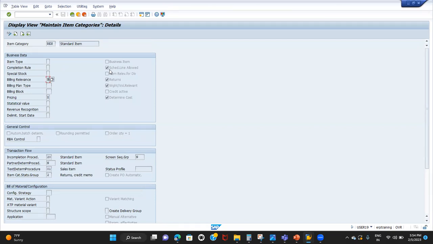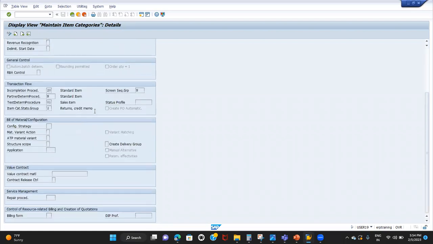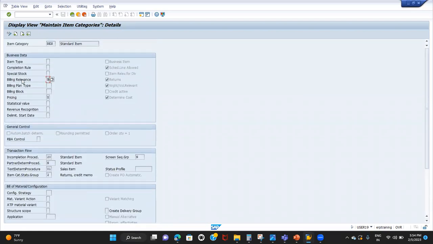Since a delivery document is created, the return delivery, the schedule lines are activated and the returns checkbox is activated. Because of this setting, the system understands that this item is relevant for return delivery, or returns. These are the main settings to remember. First is billing relevance, then schedule lines are allowed because we need delivery for the returns, then the returns checkbox is activated.